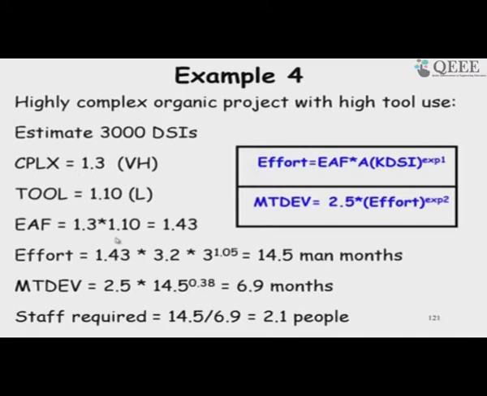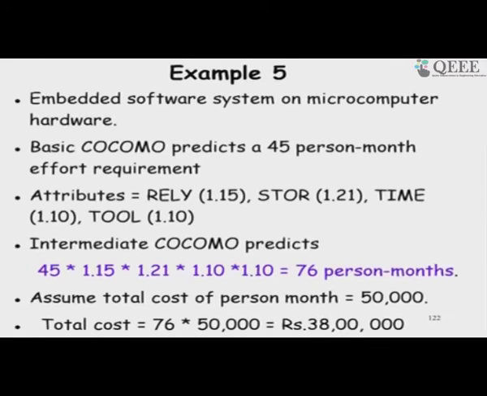Another example here: again we compute the effort and development time, and then we compute the values. Please try this out. One more example, embedded software, where we have considered different effort adjustment factors: reliability, storage, time constraint, tool usage, etc.